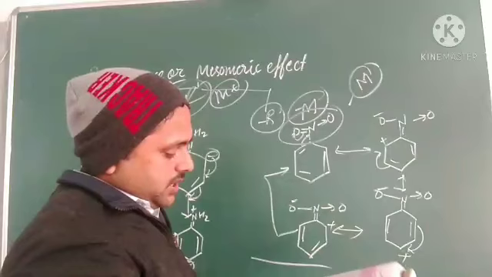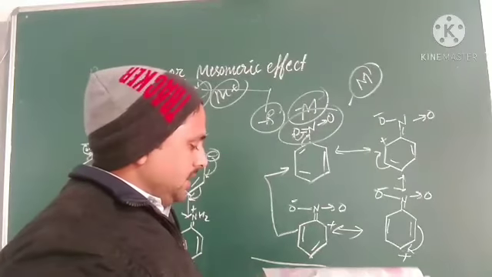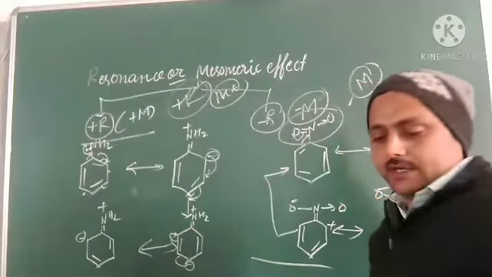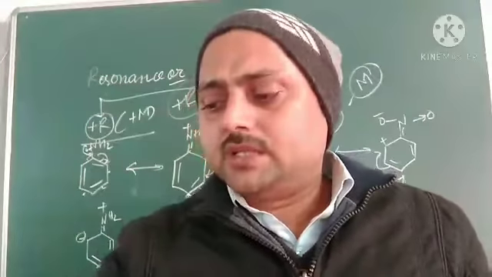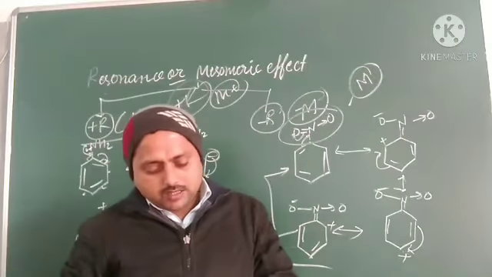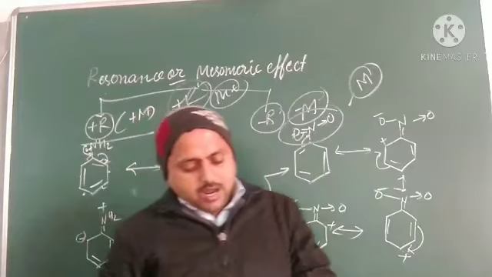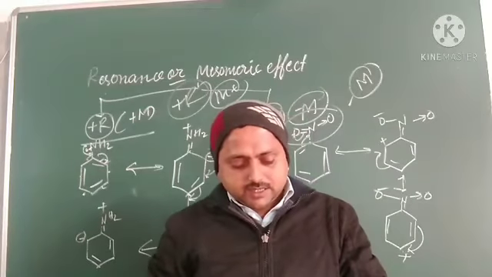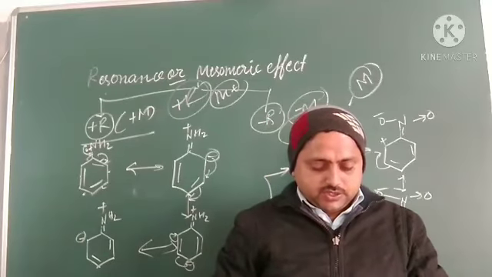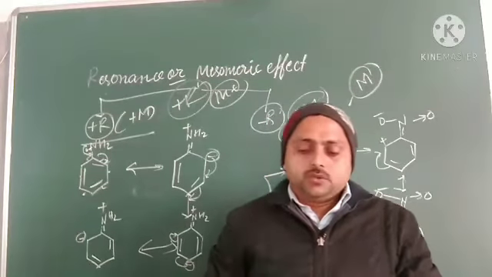Okay students, those who show plus R effect we can write like this; it is given in your book also. Many groups are there, like OH, OR, OCOR, NH2, NHR, etc. And minus R effect groups are carboxylic acid, CHO, COO, CN, and NO2.